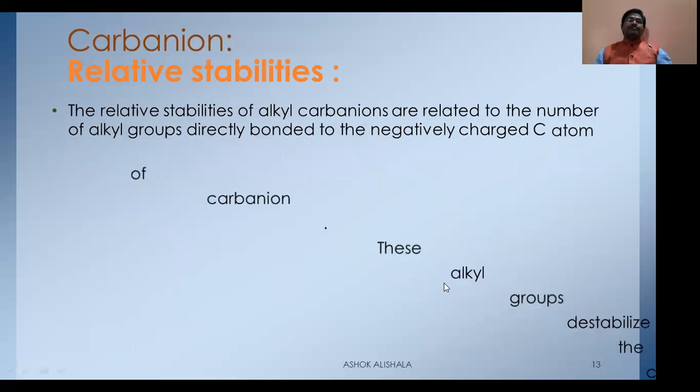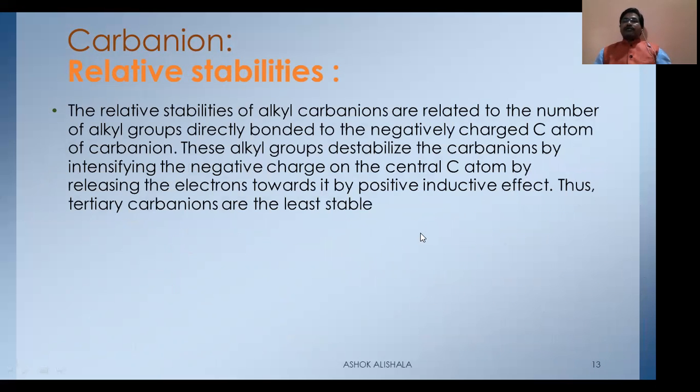Now let us see the relative stabilities of the carbanions. The relative stabilities of alkyl carbanions are related to the number of alkyl groups directly bonded to the negatively charged carbon atom. These alkyl groups destabilize the carbanions by intensifying the negative charge on the central carbon atom, releasing electrons towards it by the positive inductive effect.